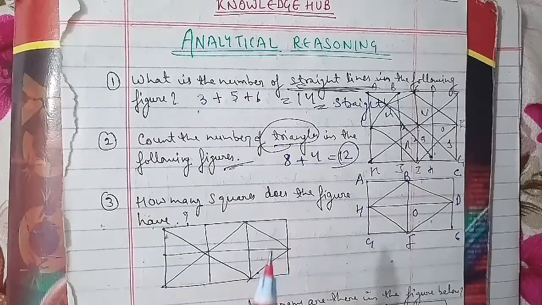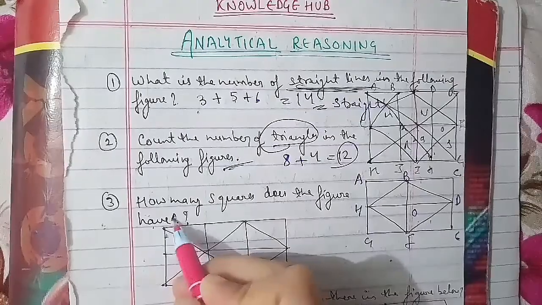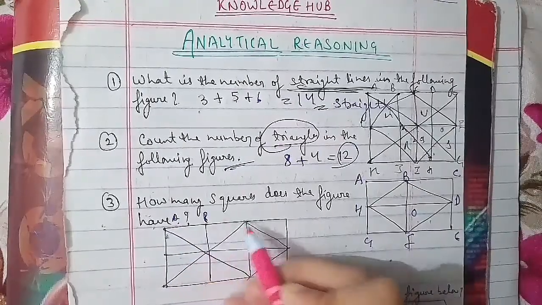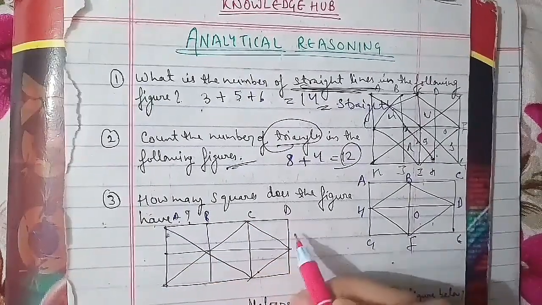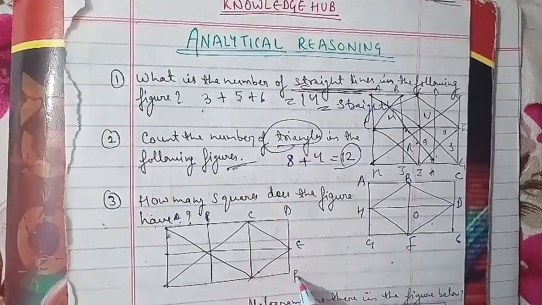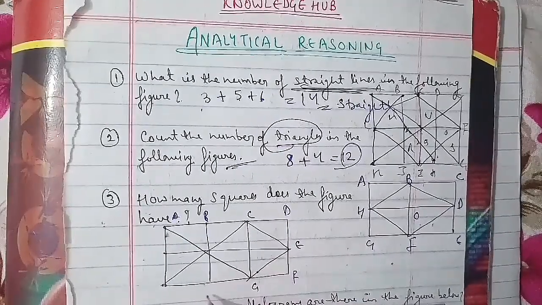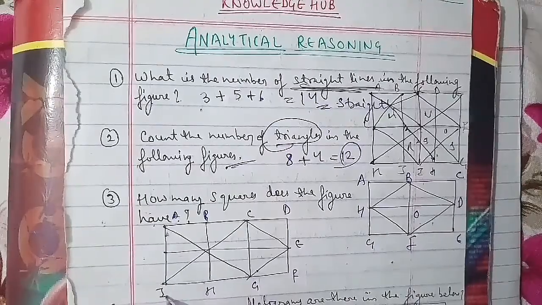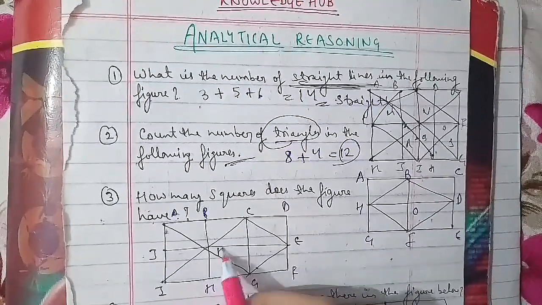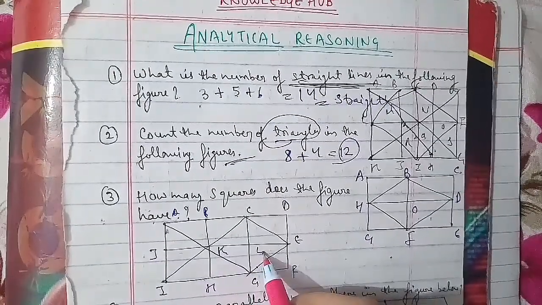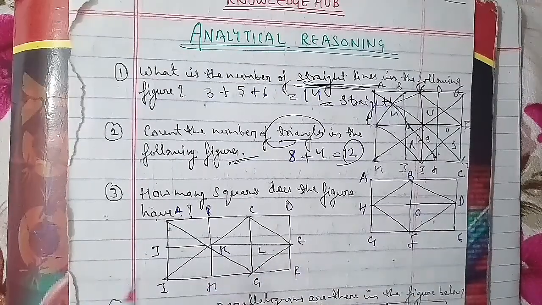The squares composed of 2 components each are ABKH, ABKJ, BCLK, LEFG and KLGH, so there are 6 such squares here.